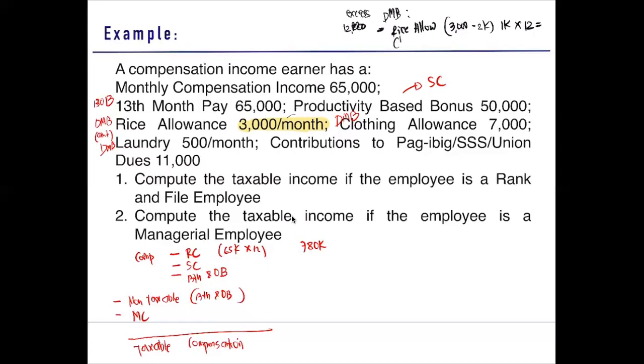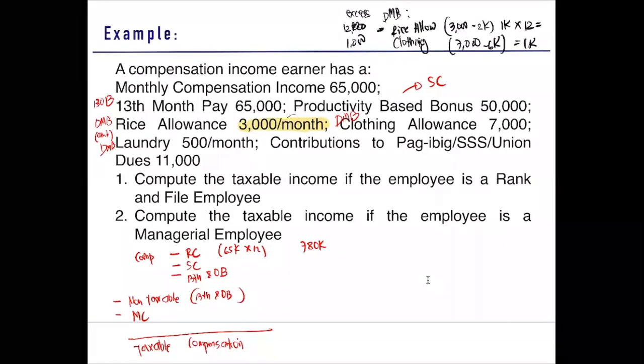Next, floating allowance. So we have an amount of 7,000 considered as a floating allowance. So how much is the amount that is only applicable for our de minimis? The floating allowance is only up to what amount again? It is up to 6,000. Very good. 6,000 pesos. So less 6,000, we have 1,000 excess. So here is our excess, 1,000.